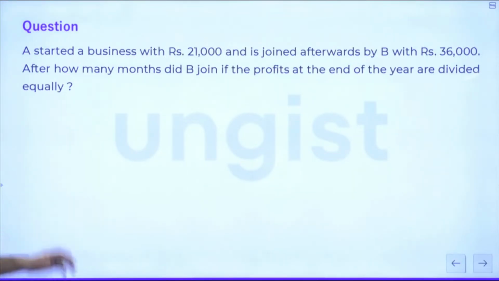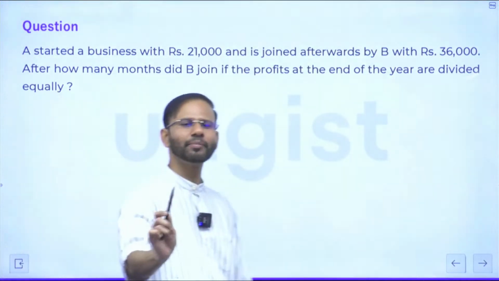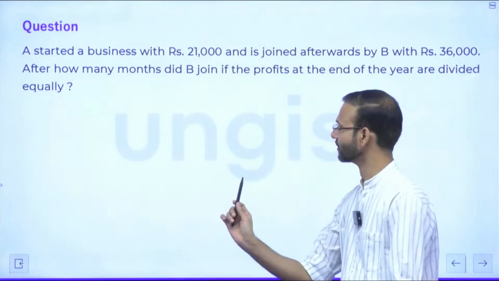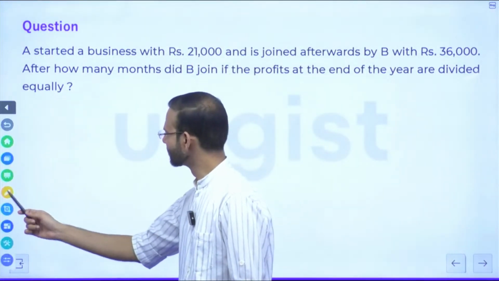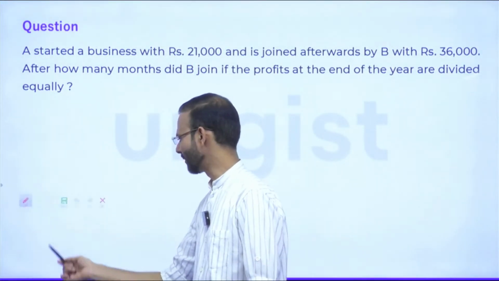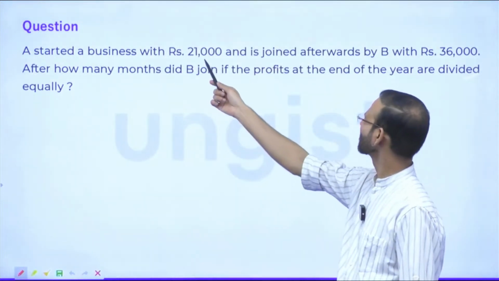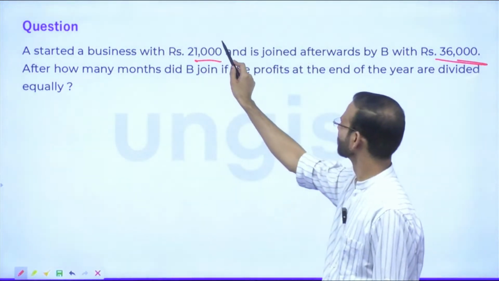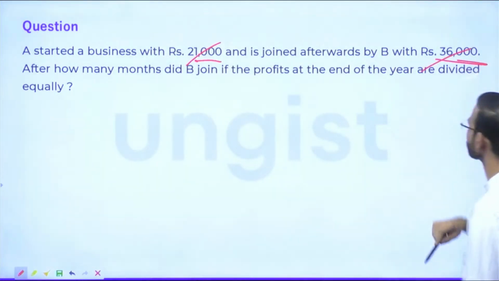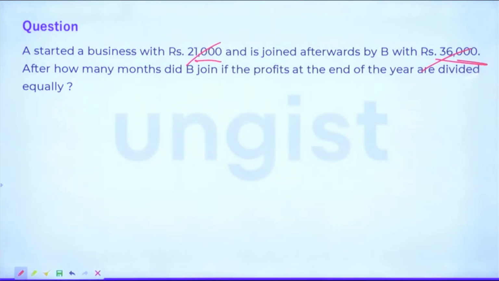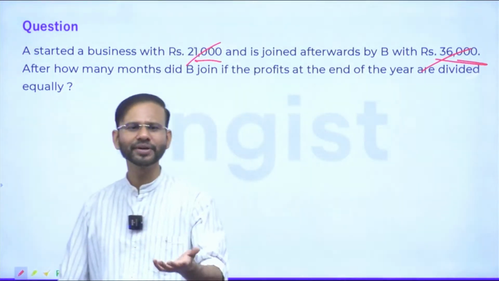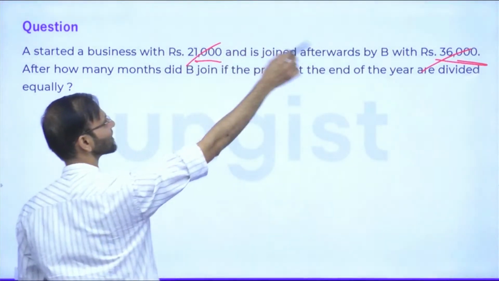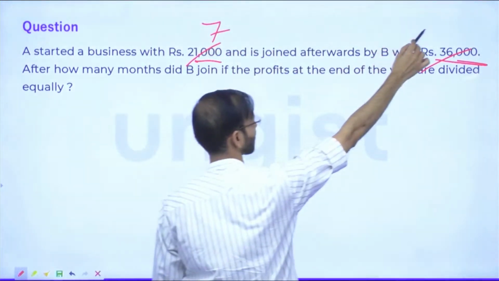The next question is again a similar type of question, guys. Wait, everyone, don't solve it yet. We will only think and I will write, okay? Tell me, A started a business with 21,000 rupees. B joined him with 36,000. What is the ratio between these two numbers? Quick. Yes, this is 7:12, right? This is 21 and this is 36. The ratio is 7:12.